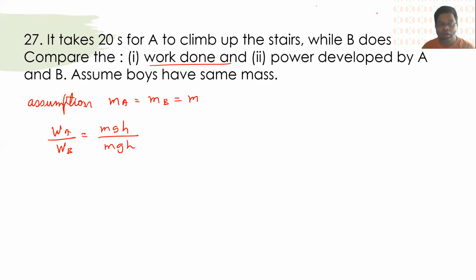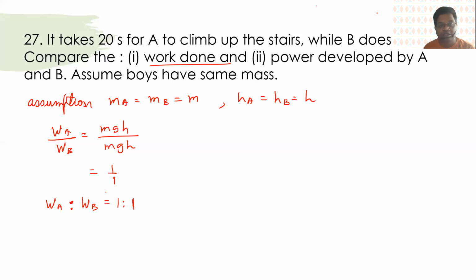Now, they take 20 seconds to climb a certain stairs. So the time is different, but they are climbing the same set of stairs. So therefore, the height that is climbed by A or by B is also same. And therefore, WA is to WB is 1:1.